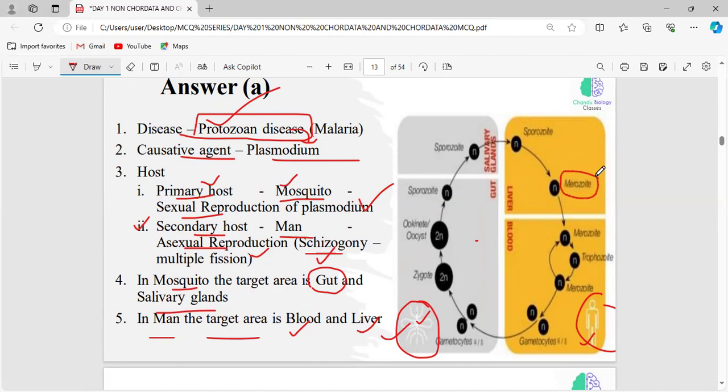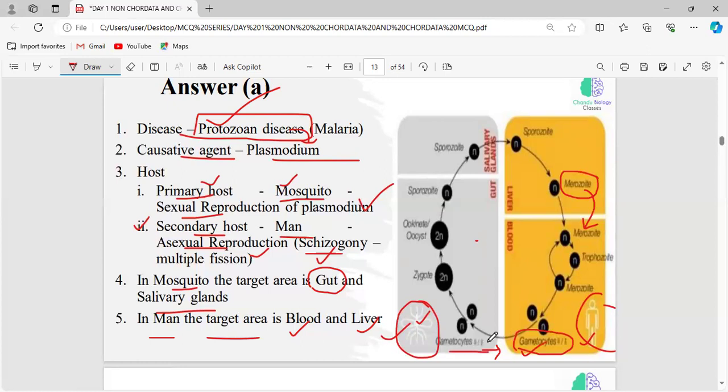What is the stage which is entering from the liver of the human to the blood of the human? Merozoite is the stage. And after that, when a normal healthy mosquito bites an infected human, what is the name of the stage which is taken by the mosquito and gains the infection? That is the gametocytes of this Plasmodium.